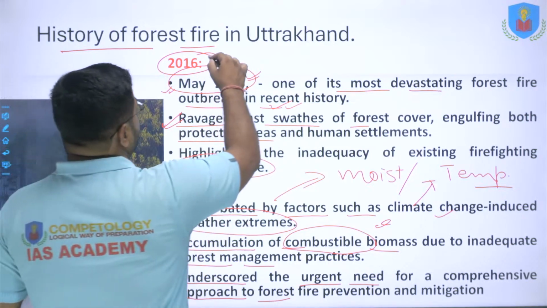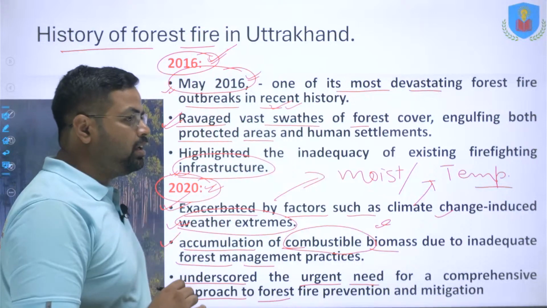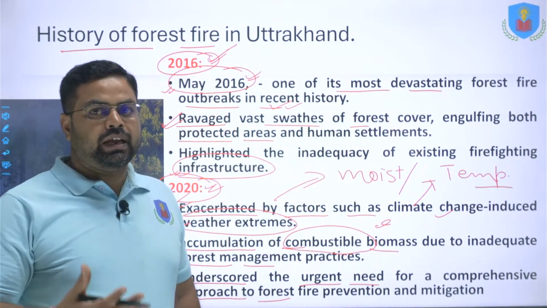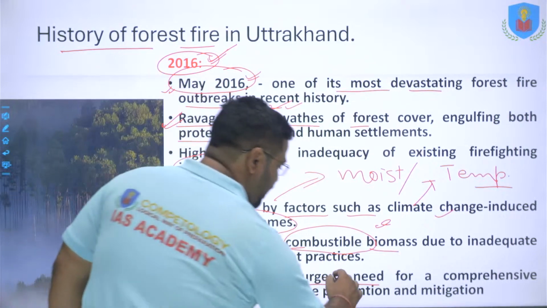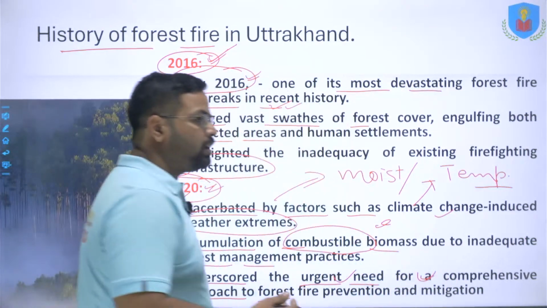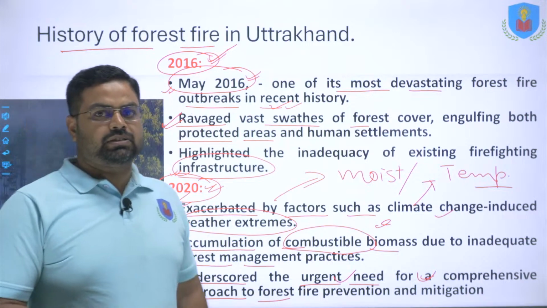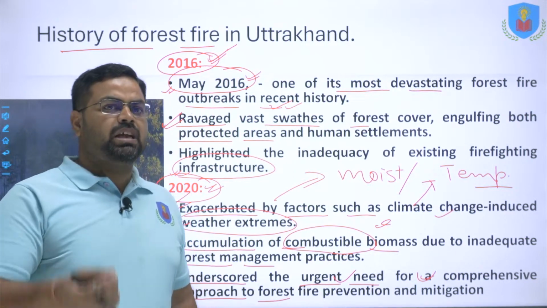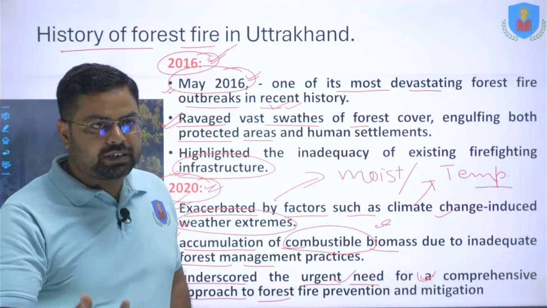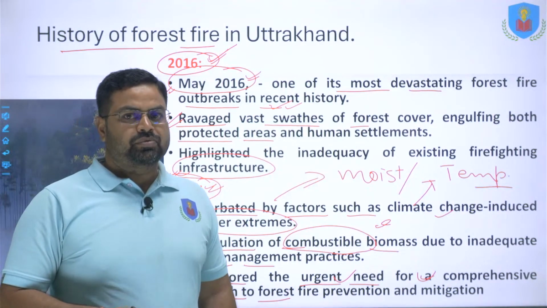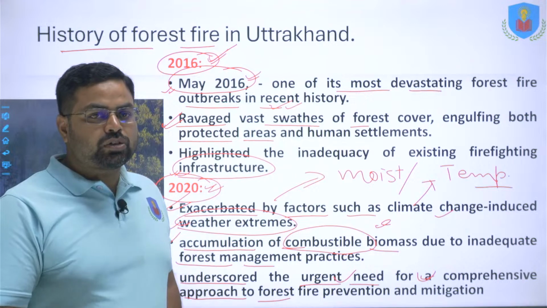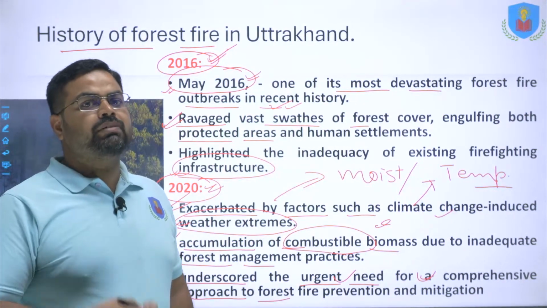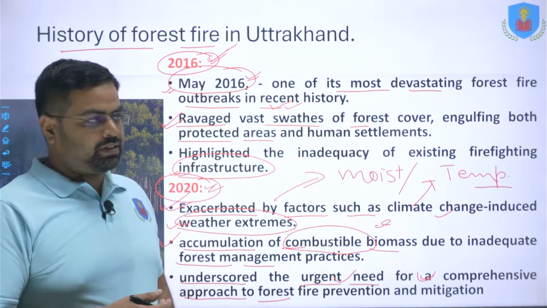Already the forest fire had occurred in 2016, but still the Uttarakhand government was not taking any preventive action or mitigation work, or they have not developed any infrastructure, they have not purchased that much equipment and machinery, they have not taken care of the training of the firefighting personnel. And because of that, the next forest fire is more devastating than the previous one, right?